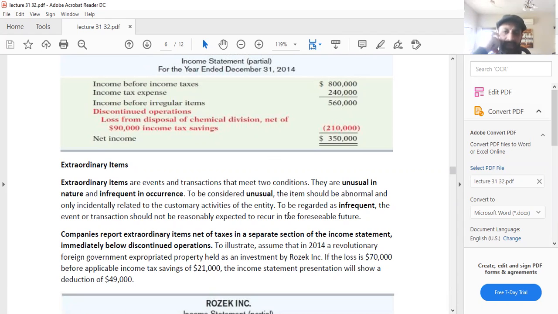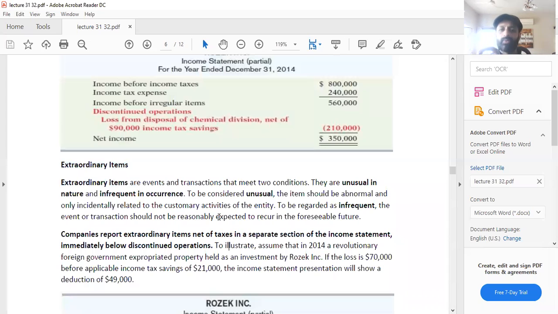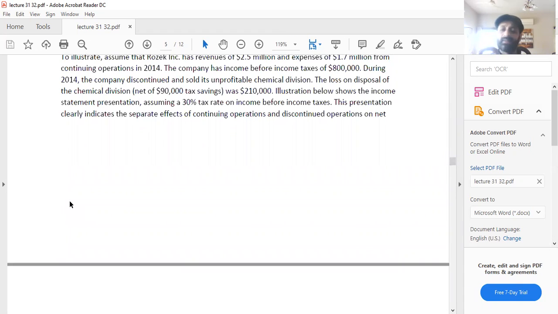To be regarded as infrequent, the event or transaction should not be reasonably expected to recur in the foreseeable future. If you remember, we did this concept of extraordinary items before, but in this last lecture, I'll try to explain it to you clearly what it really means. Because whenever we are doing the financial statement analysis, taking care of the extraordinary items and the discontinued operation is a necessity which should be done at all costs.